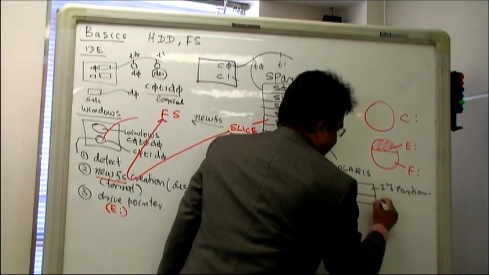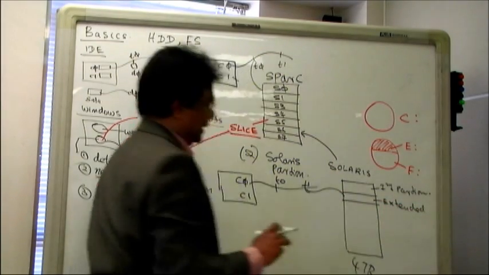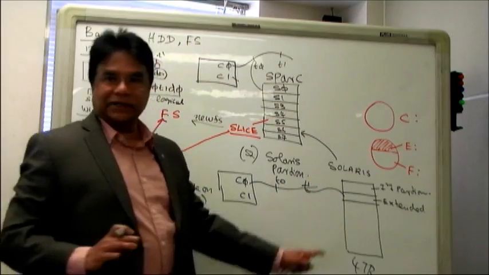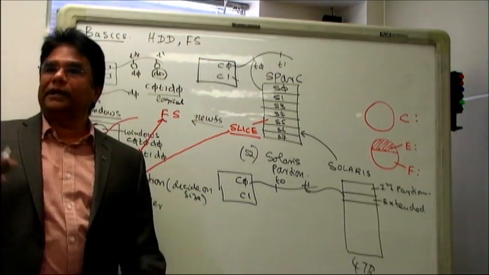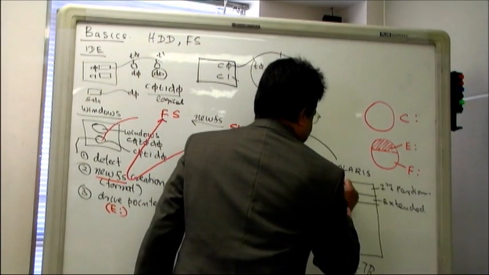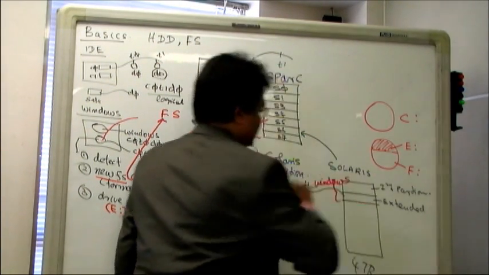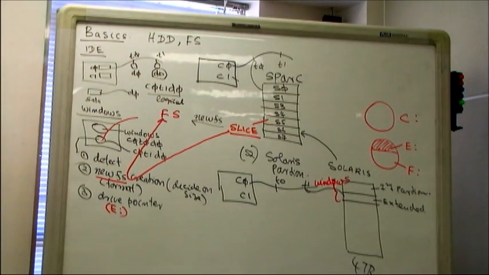And I created extended partitions also. So I created a primary partition and an extended partition. I'm going to use them only for Windows. I'm not going to touch them for Solaris. Is it possible? Yeah, possible.